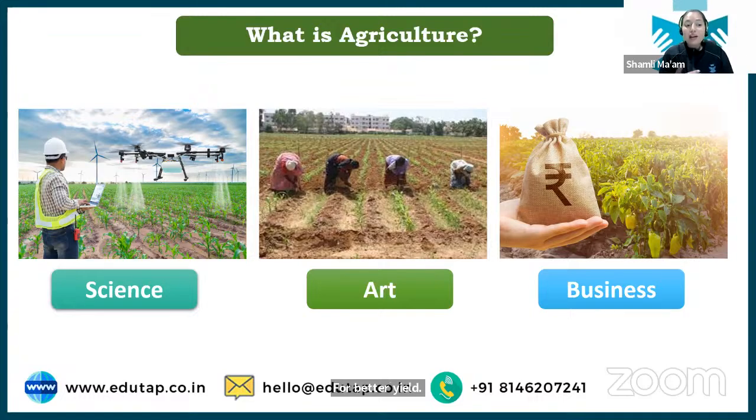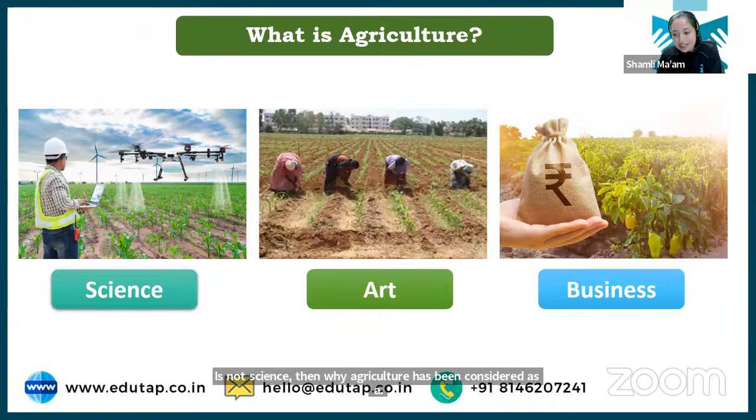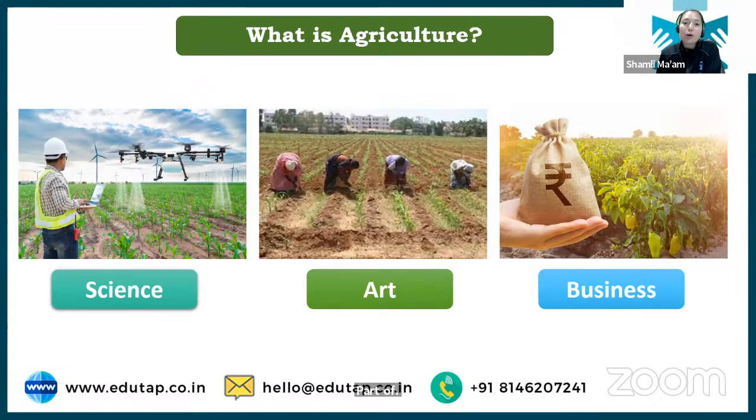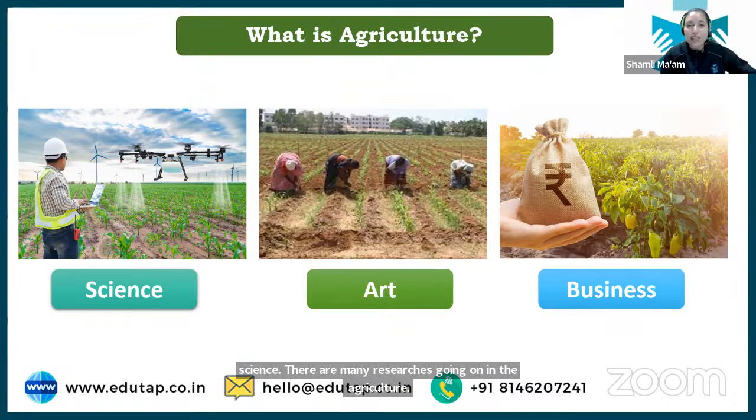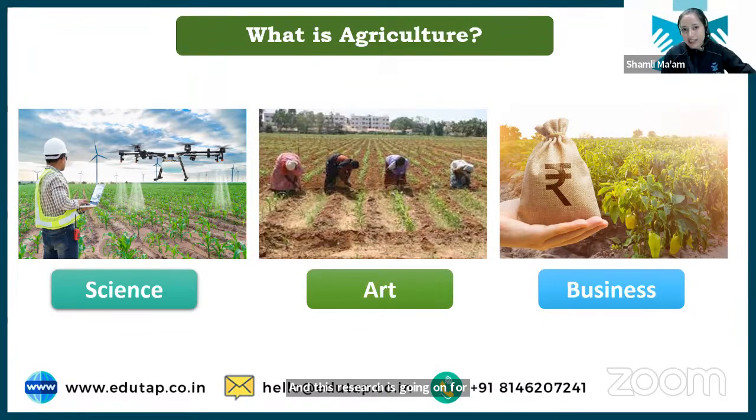If agriculture is not science, then why has it been considered a part of science, and why are people studying agriculture? We are studying agriculture because it is science. There are many researches going on in agriculture for better production, so that we can increase the production in agriculture, right?